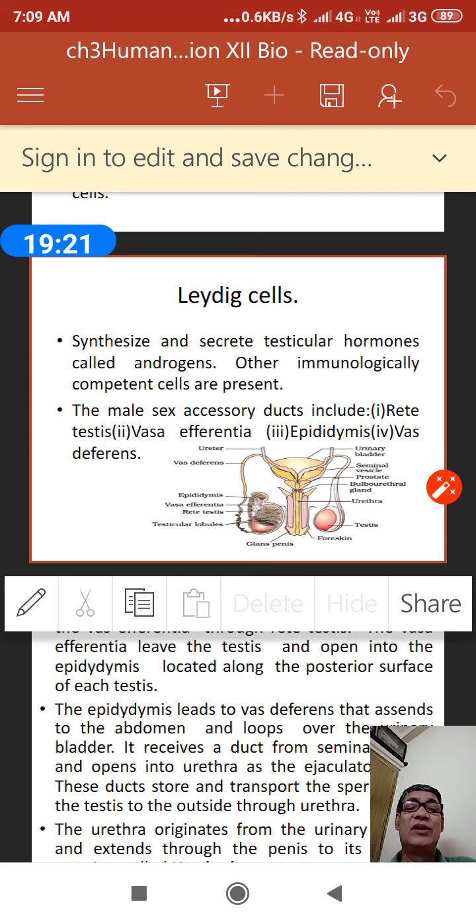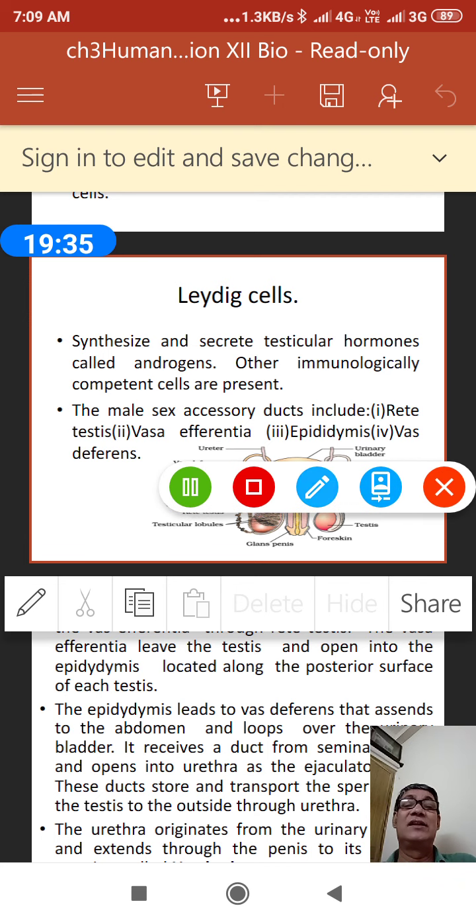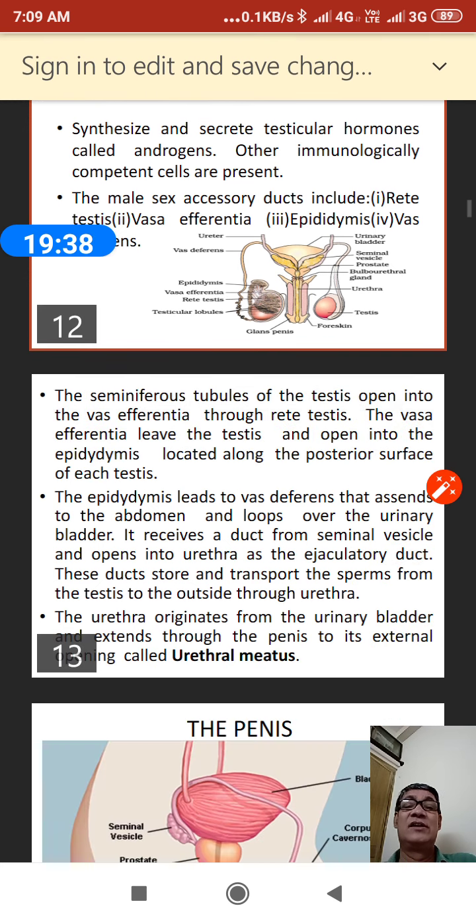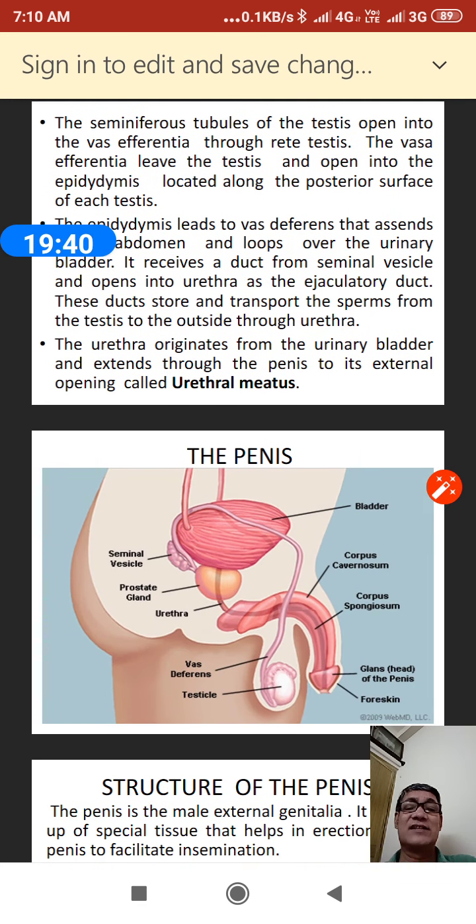We know the urethra is part of the external genitalia; it extends through the penis, and in this way the semen is ejaculated.